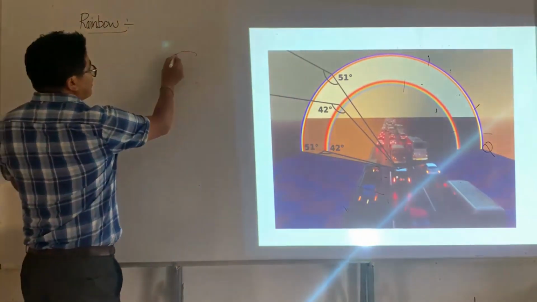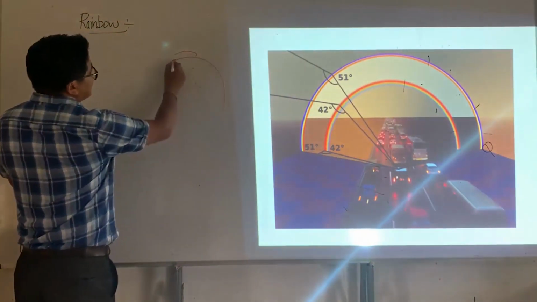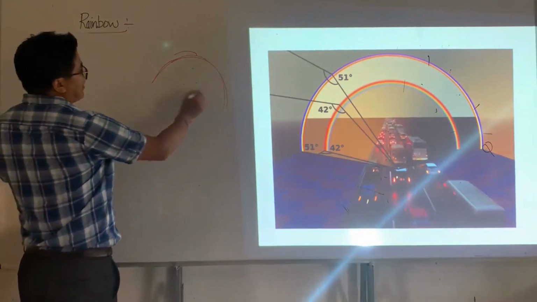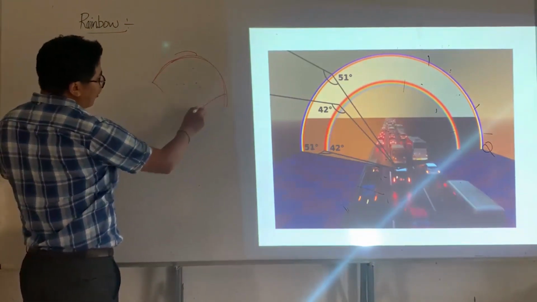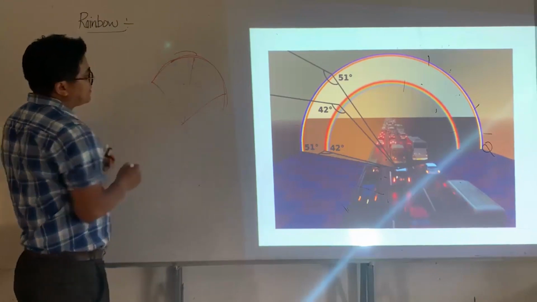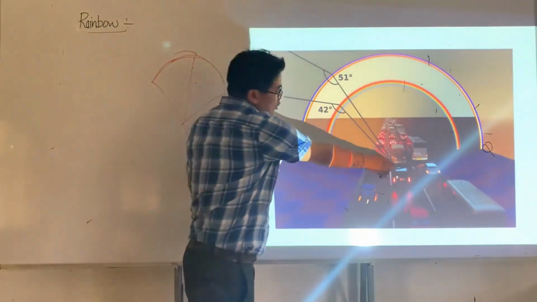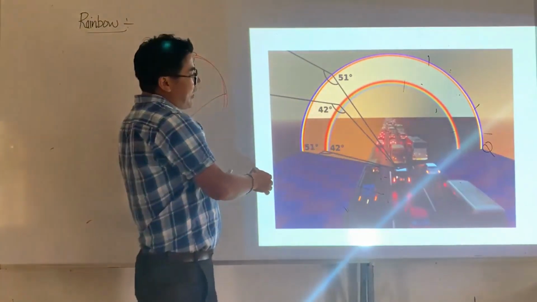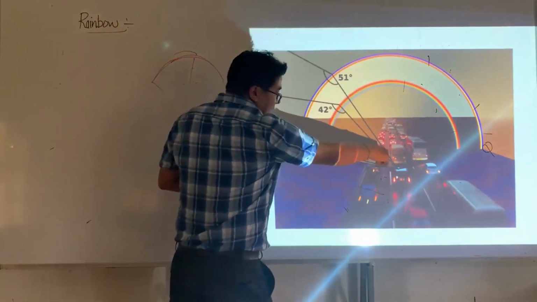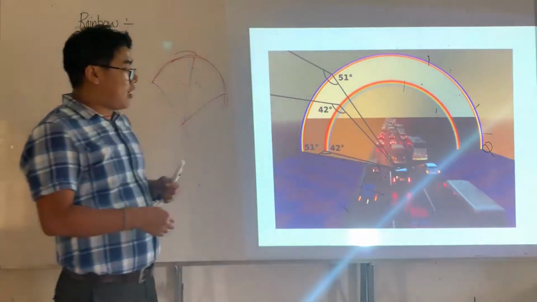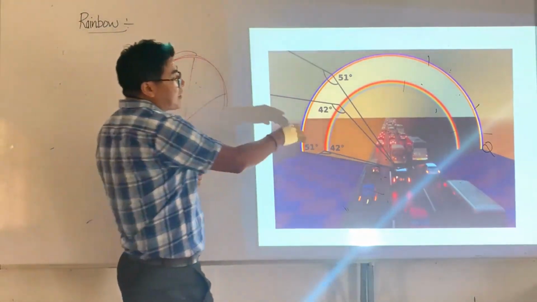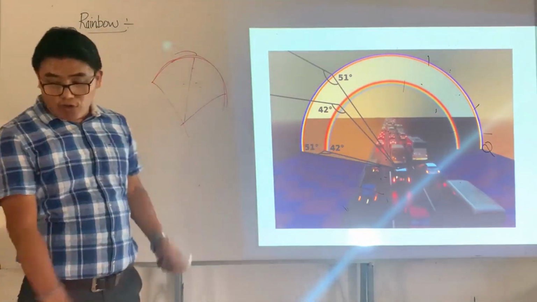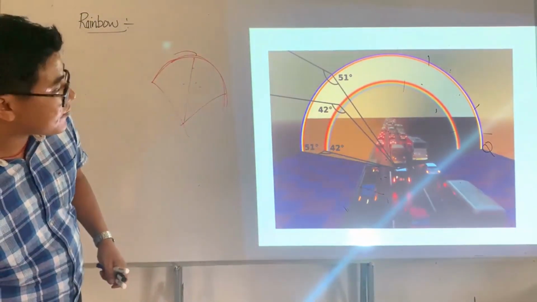You find the focus of the cone at its last corner, and all the light comes to that point at the same angle, so that satisfies the rainbow. This is all about the rainbow.